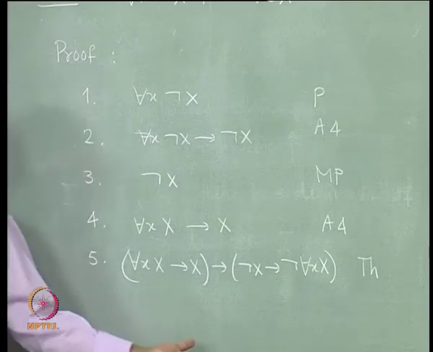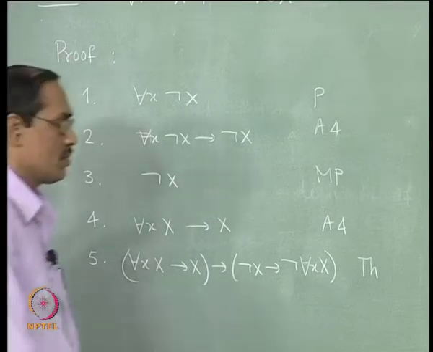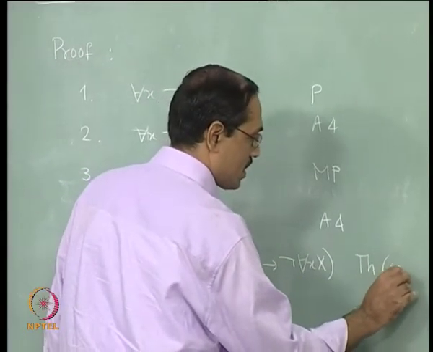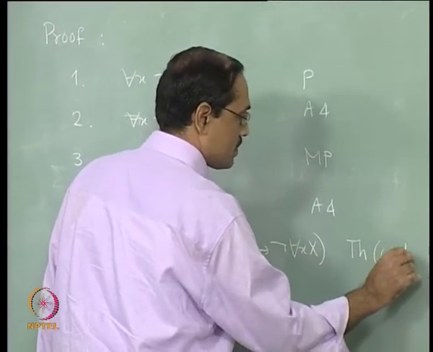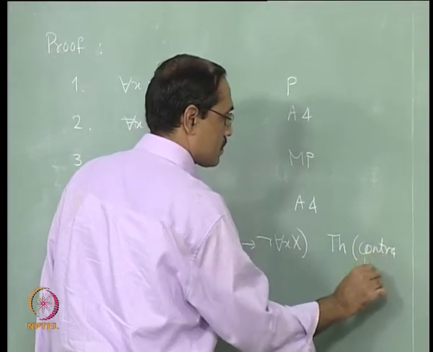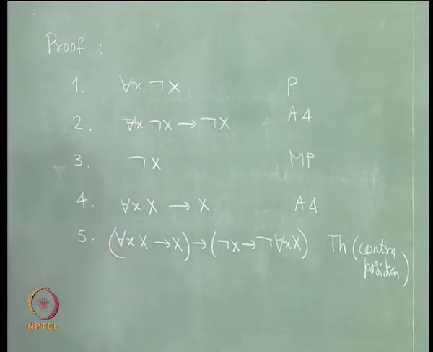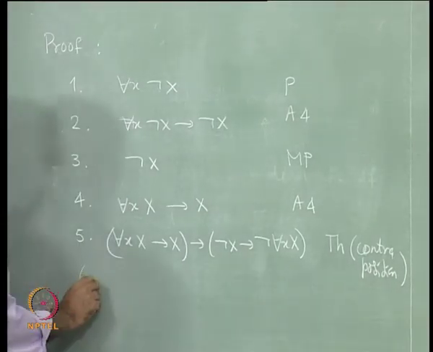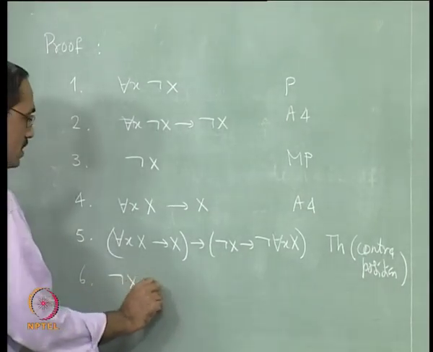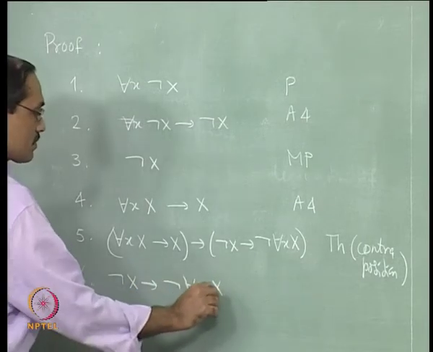We have already proved it as a theorem. If you want to find what the name is, you say contraposition. Fine. Next, by modus ponens we reach not x implies not for each x x.